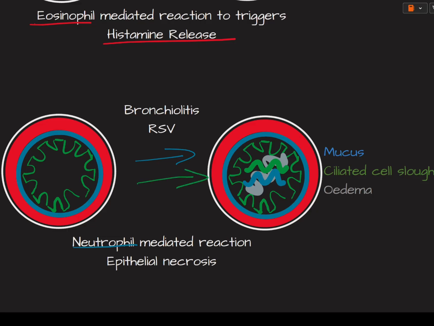This will cause ciliated cell sloughing within the airway, but also reduce mucociliary clearance, so that excessive mucus can't be cleared. And lastly, you're going to get edema, that is, excess fluid in the airway, also blocking the airway. And you've got those three processes all at once. However, you'll notice that none of this is related to the smooth muscle, and there's no bronchoconstriction. Therefore, by attempting to relax the smooth muscle with SABAs or SAMAs, you will not relieve any of the obstruction.